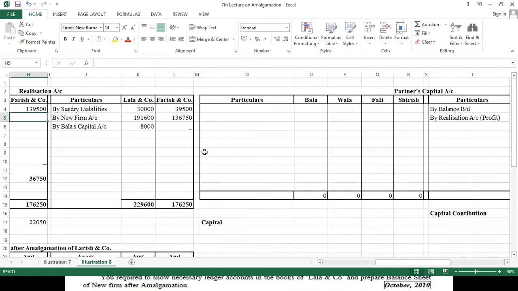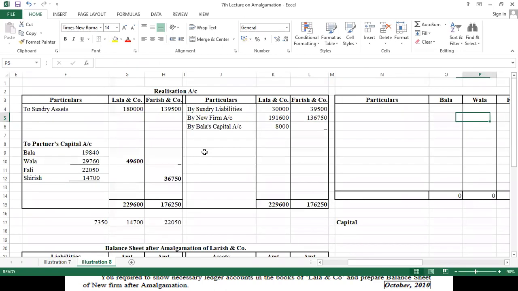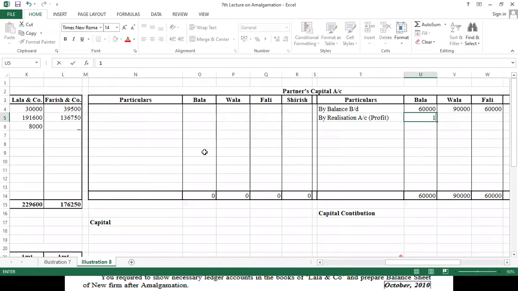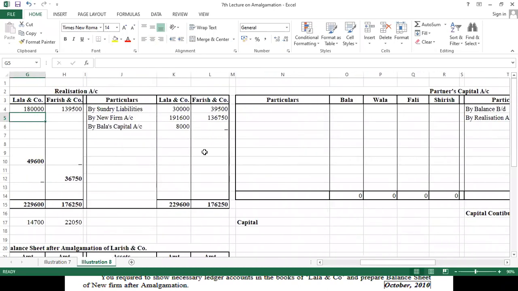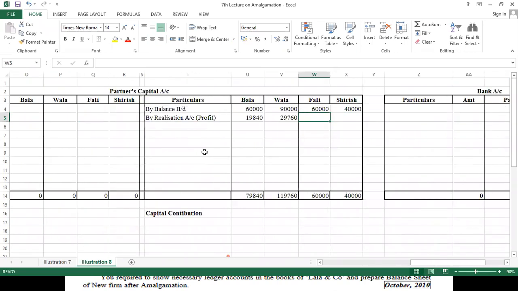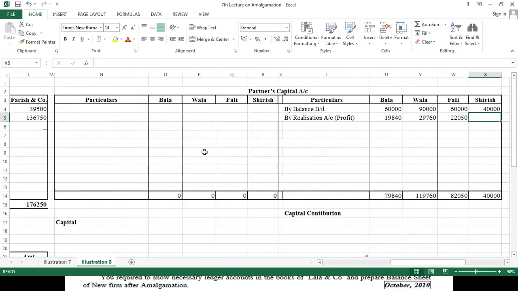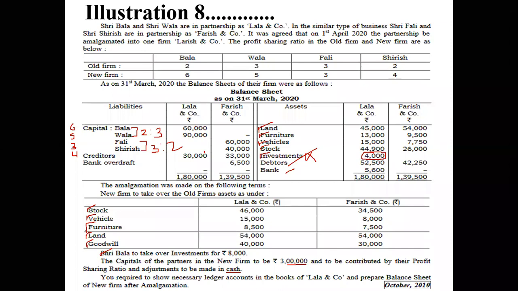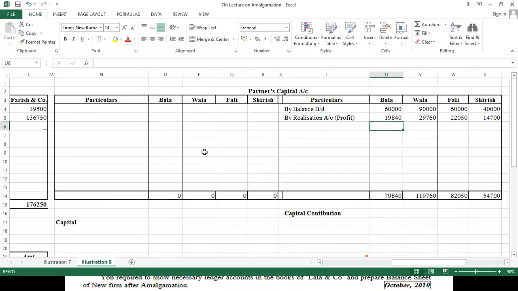Okay, now let's see the profit: 19,840 and 19,840, and for Wala how much is it? 29,760 and 29,760. Now coming to Fali and Shirish, we have 22,050 and 22,050, and here for Shirish it is 14,700 and 14,700. Okay, there is nothing else to put on the credit side, only on the debit side. We have to realization. What is to realization? What did Bala take away?